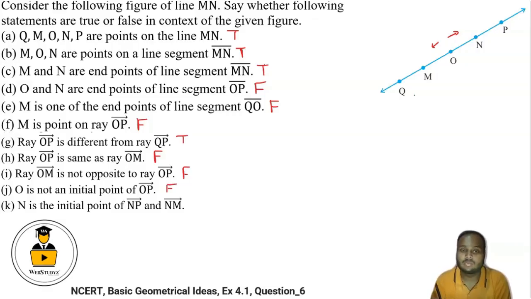Fine. Now in the last part, N is the initial point of NP and NM. So this statement is true. N is the initial point of NP and NM. So true. So in this question, we use the concept of points and line. I hope you understood this whole question and thank you.